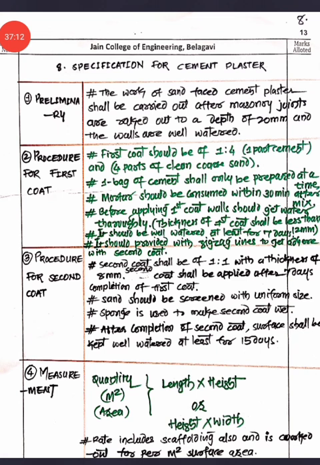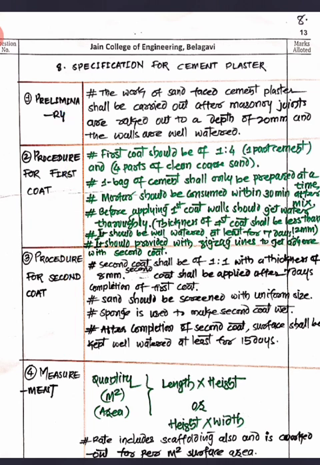Now the sequence for the cement plastering, it is very easy, and you will have only a few things there. If you know the things, you can easily write down the cement plastering sequence. What we do there, we clean the surface, and we apply the first coat, then we apply the second coat. That's it, finish. And you are supposed to take the measurement. Two coats we are going to apply, right?